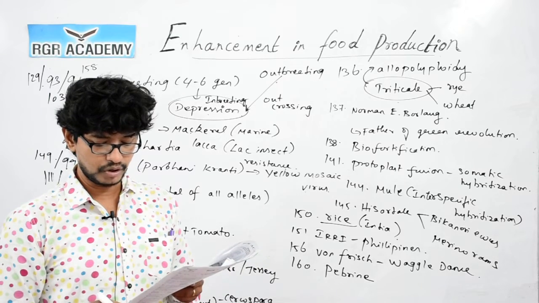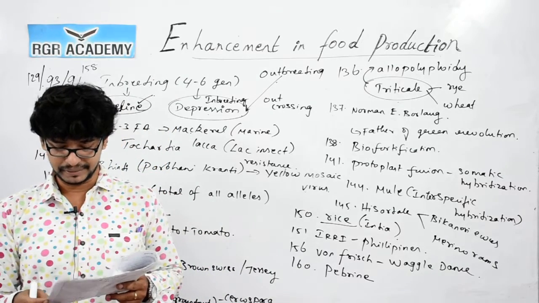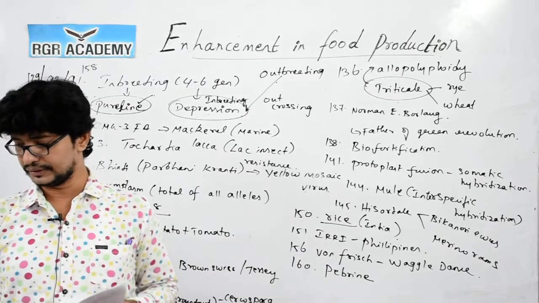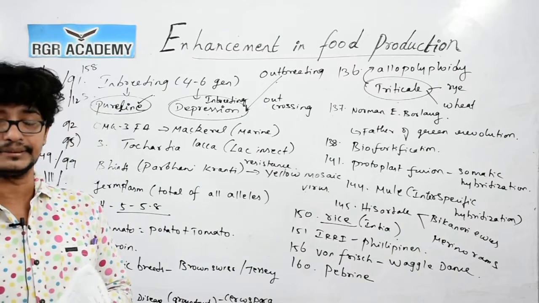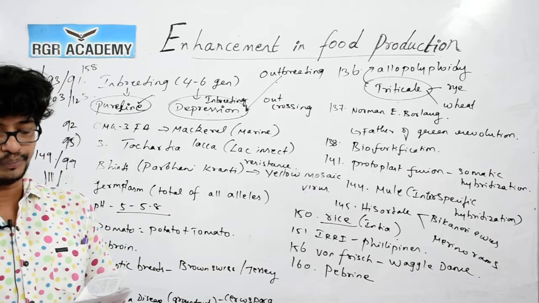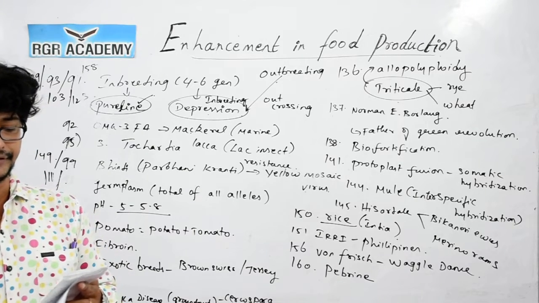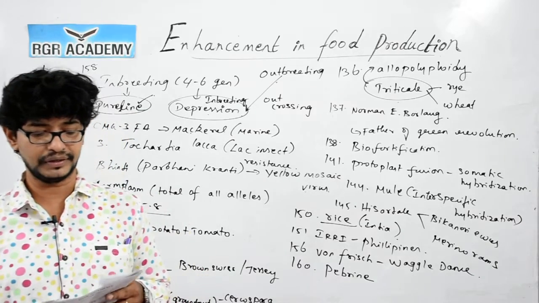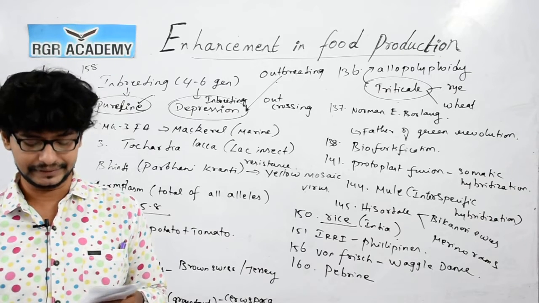164, Pusa Komal variety in cowpea is resistant to bacterial blight. So, option 4 is the correct answer for question number 164. Bacterial blight is the correct answer, because this cowpea variety has been developed by hybridization of P85-2 and P426 cowpea strains. It is widely adapted, bears good quality pods, is resistant to bacterial blight, and gives higher pod yield.